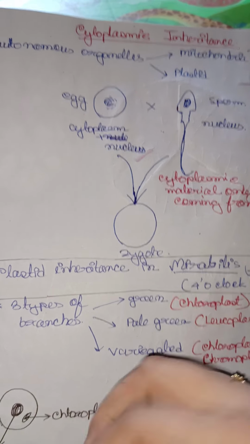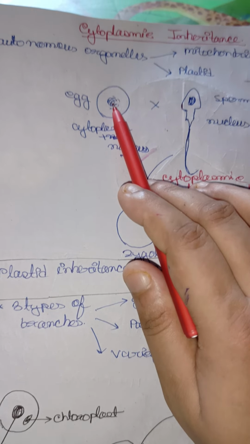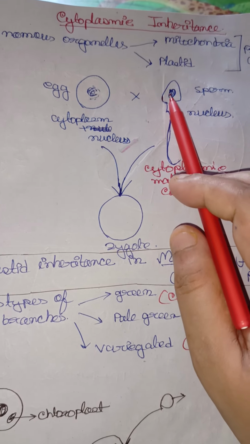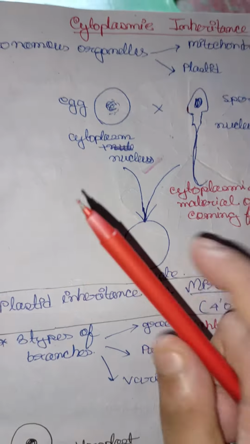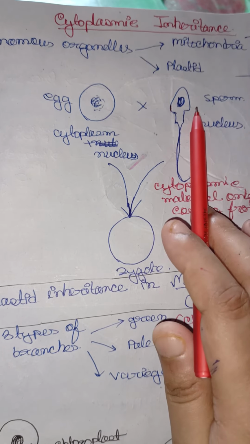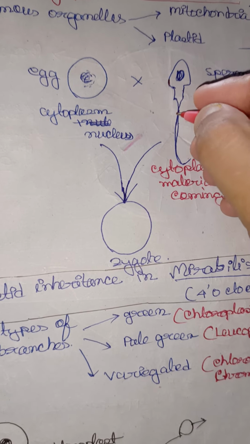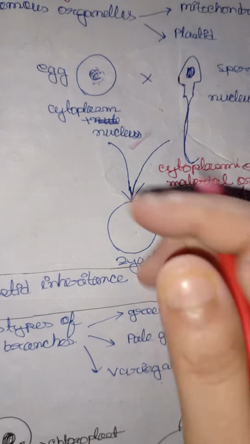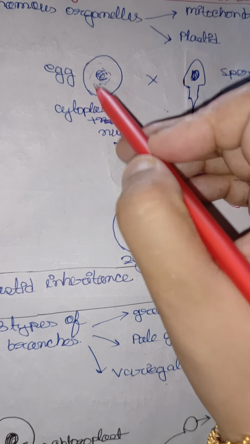Now what happened? When there is an egg, this is the nucleus, and this is the sperm. We have already learned about the fertilization process. Fertilization means the fusion of sperm and ovum nucleus. So now what will happen? The egg and the sperm will fuse, their nuclei will fuse, right? And we know in the sperm, in the tail region, very little cytoplasmic material is present. So in the zygote, whatever cytoplasmic material comes is mostly from the mother, from the egg,